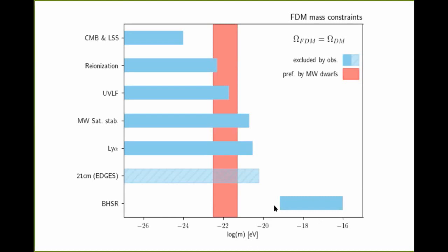This process is particularly effective if the Compton wavelength of the fuzzy dark matter particle is comparable to the Schwarzschild radius. So in natural units, if the product of these two masses is 1, then this becomes particularly effective. And then in both other cases, so if the fuzzy dark matter mass is way too light, then we have this atom case. And if it's way too heavy, then it's also inefficient. And so therefore, these 3 orders of magnitude that are kind of excluded here are the 3 orders of magnitude where we have corresponding supermassive black holes.